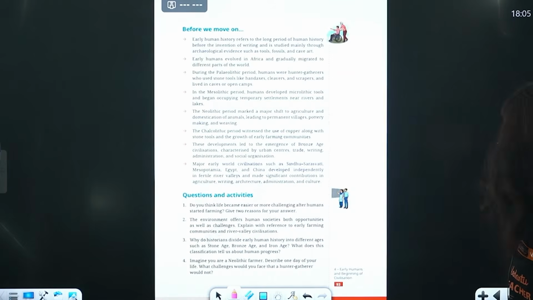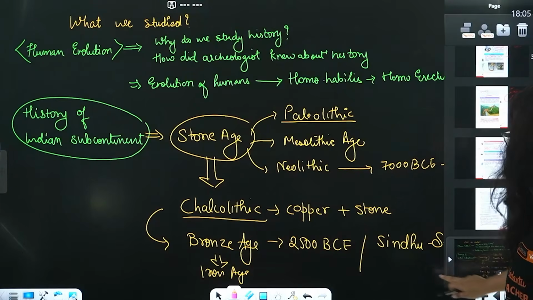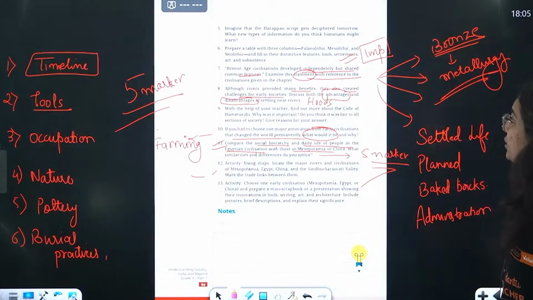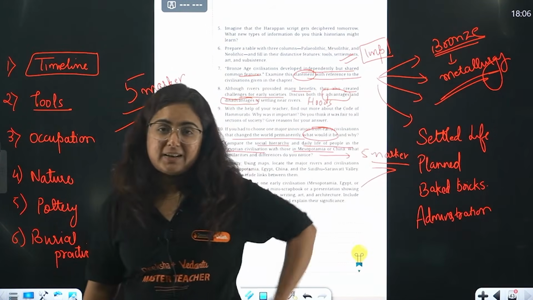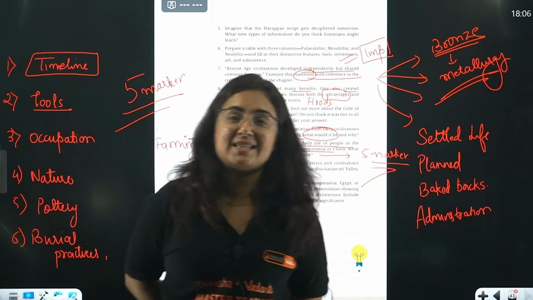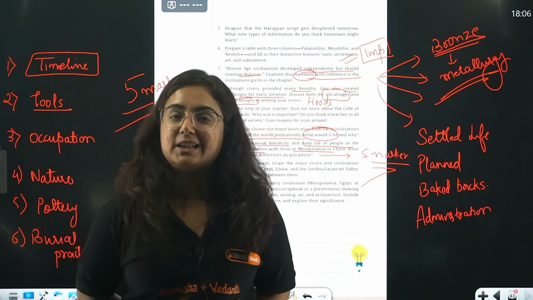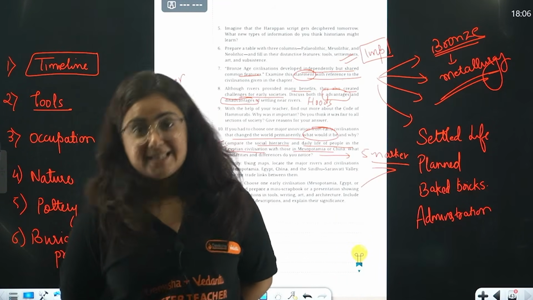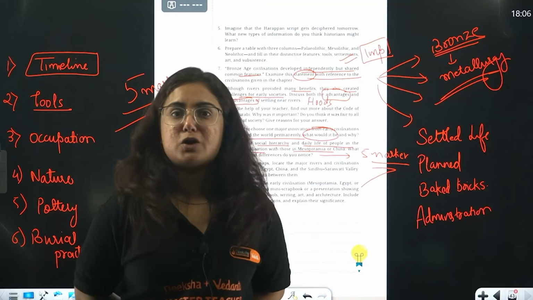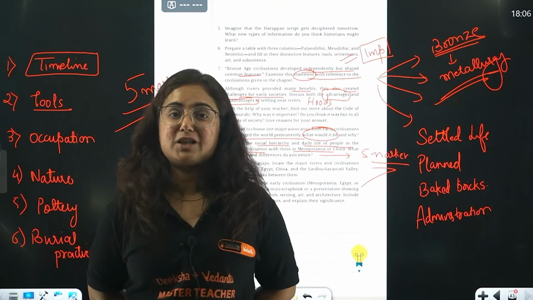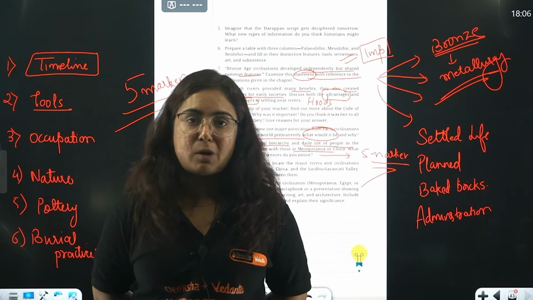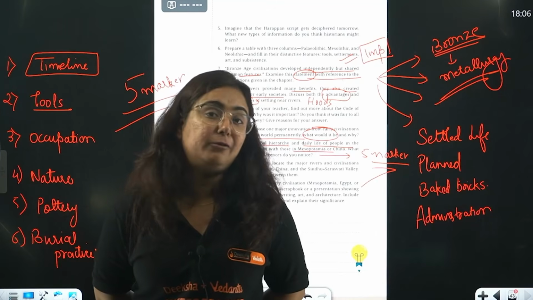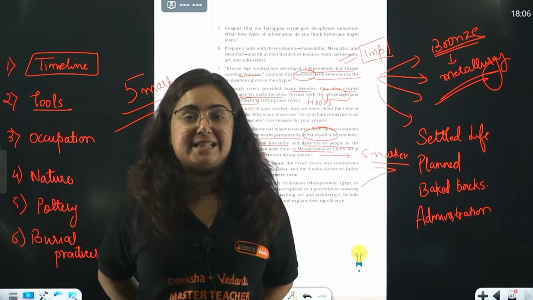And this is how we completed the entire chapter, and I believe that this was helpful for you. Right? One chapter from NCERT line by line is already done, that is shaping of the earth crust. Second is done, evolution of human and the beginning of civilization. In next few days you are going to get all the important chapters from my side, so that they are going to be very very helpful in your half yearly examination.